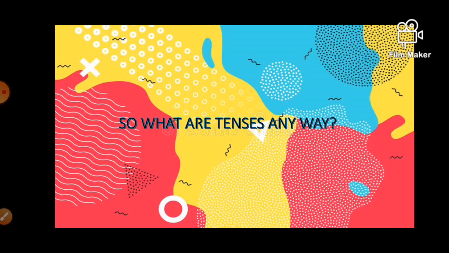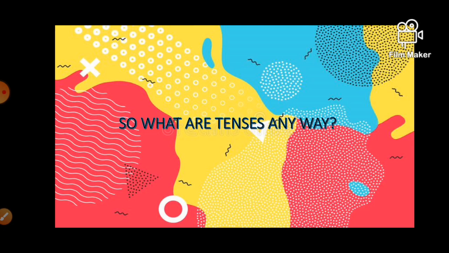So, what are tenses? We have learnt in the previous class what tenses are. Can you tell me, guys? Tenses tell the time of an action, meaning when an action takes place. Like if I take the verb go and make sentences: I go to school, I went to school, and I will go to school.